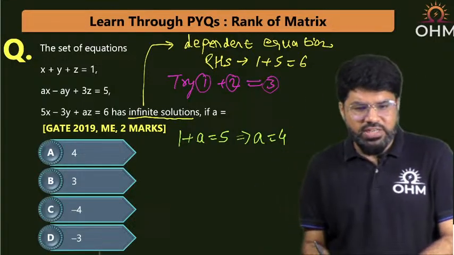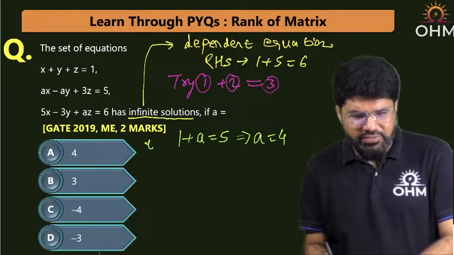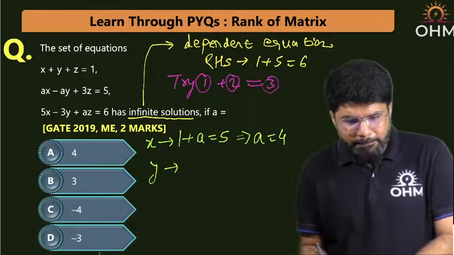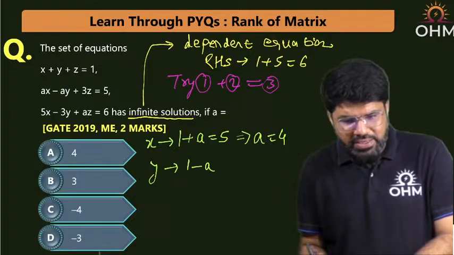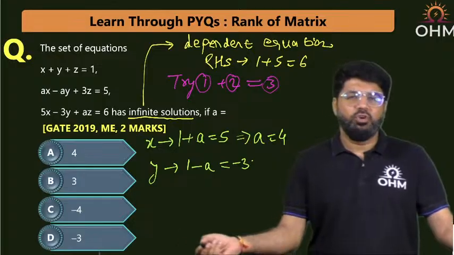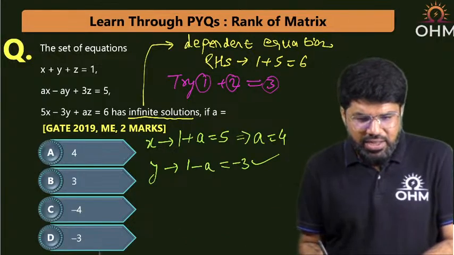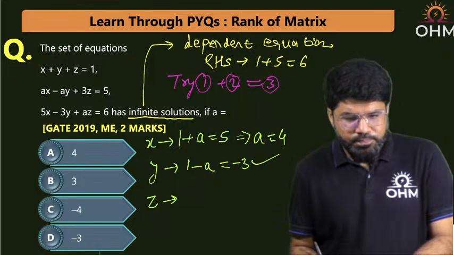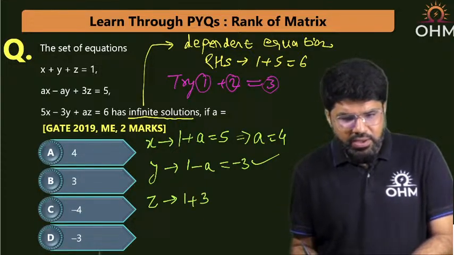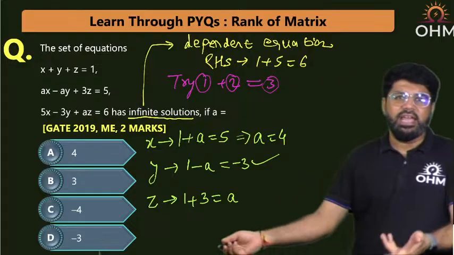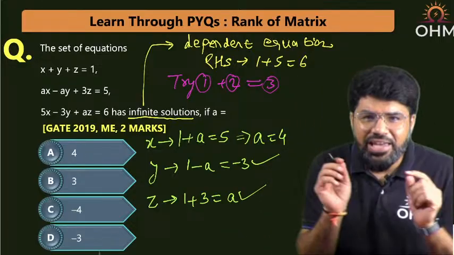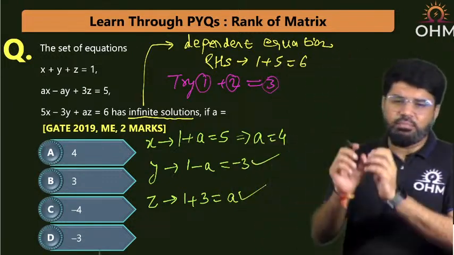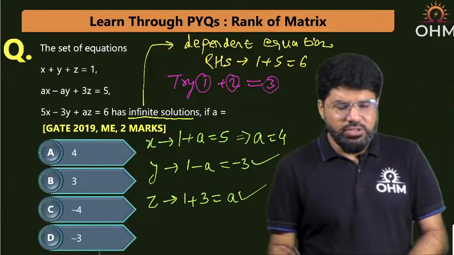Now with respect to the coefficient of y, 1 minus a is equal to minus 3. If a is 4, 1 minus 4 will be minus 3, correct? It should also satisfy the z part: 1 plus 3 should be equal to a. A is 4, and 1 plus 3 is 4, correct? So I can say that with a equal to 4, equation number 1 plus equation number 2 will be equal to equation number 3. So yes, this can be true.